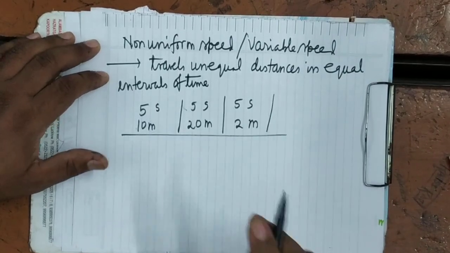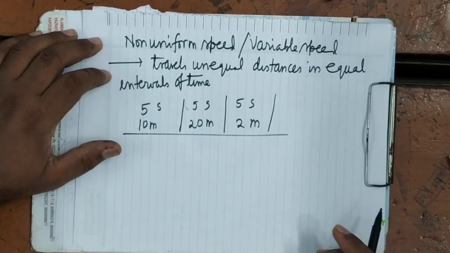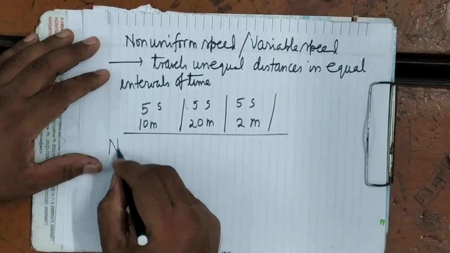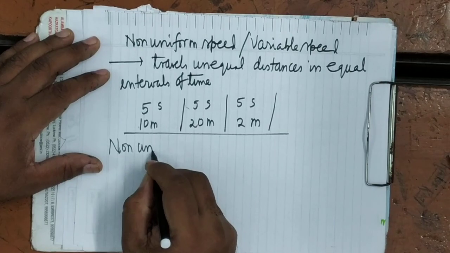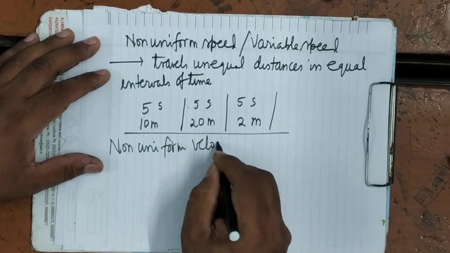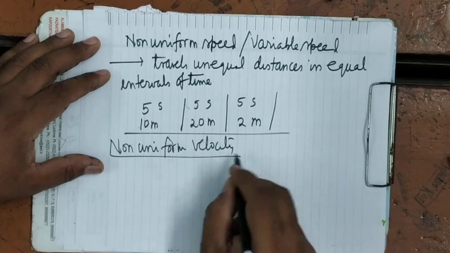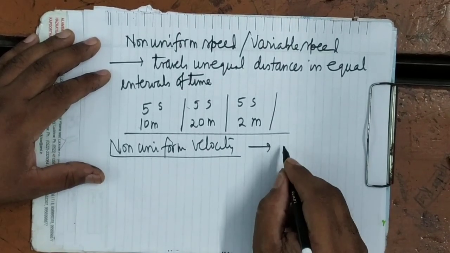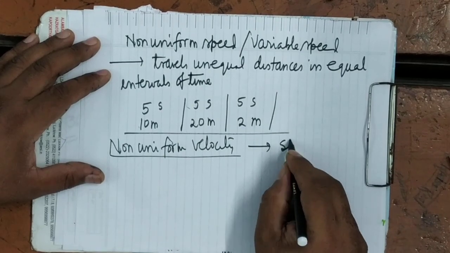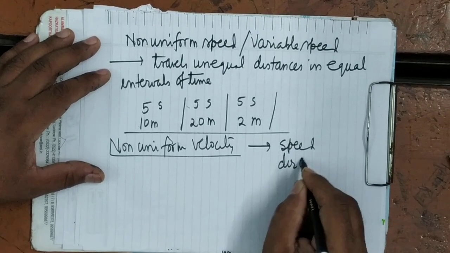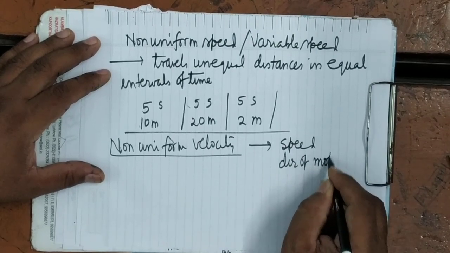Then here what will happen? Speed will not be uniform. Now, non-uniform velocity. Velocity will become non-uniform when at least any one thing is varying: either the speed is varying or the direction of motion is varying.